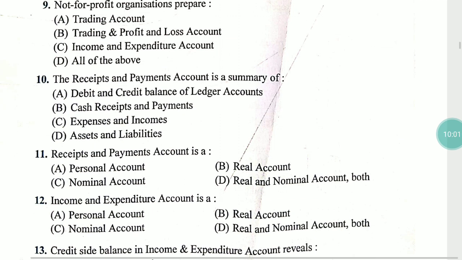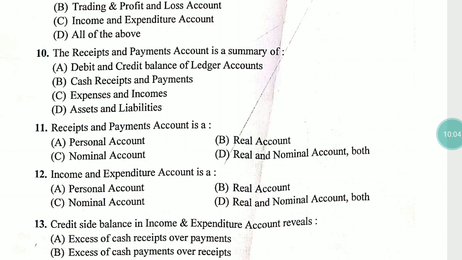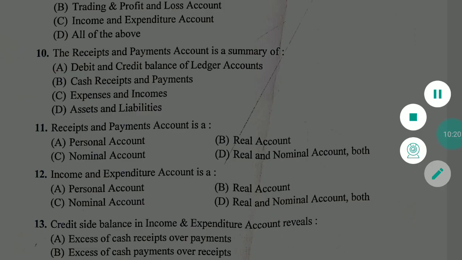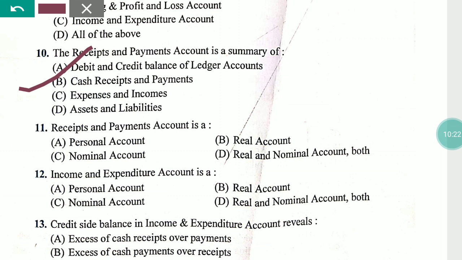Question number 10. The receipt and payment account is a summary of: debit and credit balance of ledger account, cash receipt and payment, expense and income, or assets and liability. So the receipt and payment account is the summary of cash receipts and payments. Option B is the right option, cash receipts and payments. Always remember that the cash receipt and payment account is also known as the receipt and payment summary.